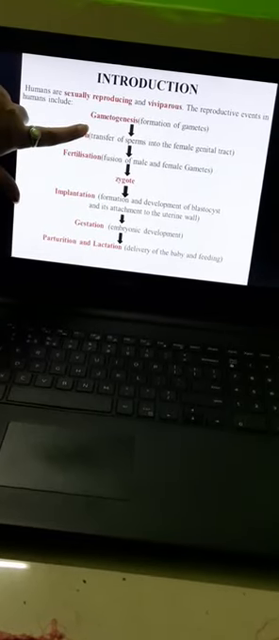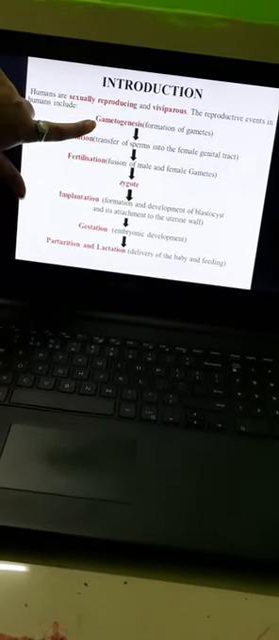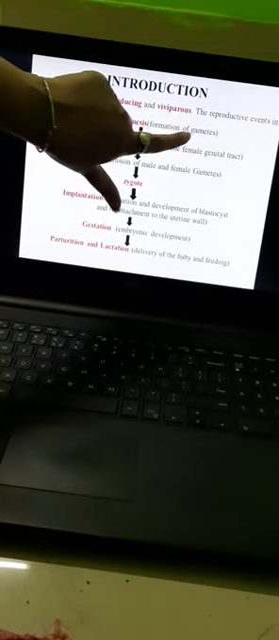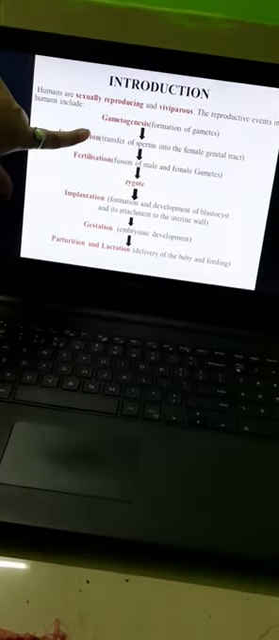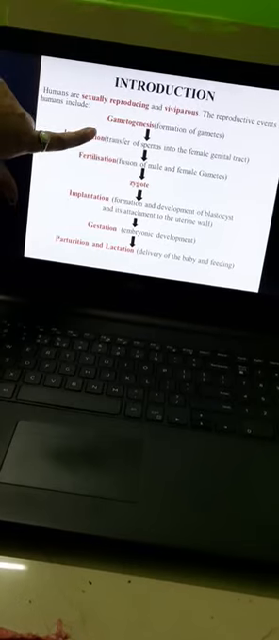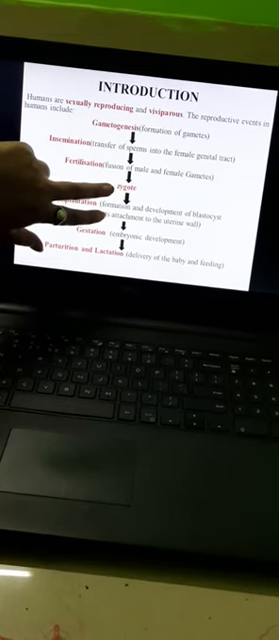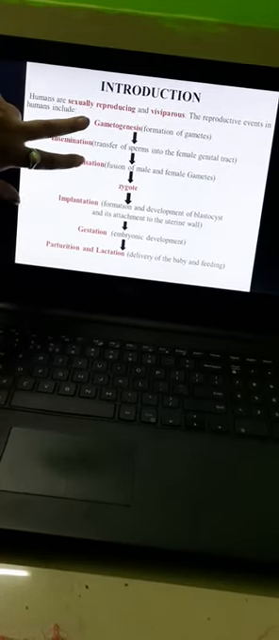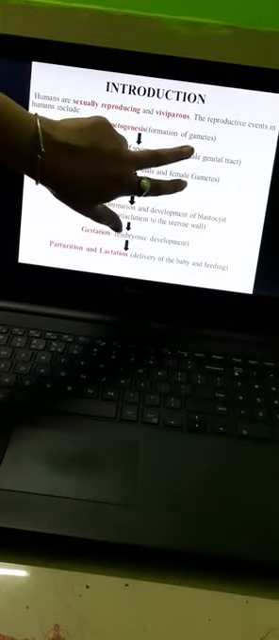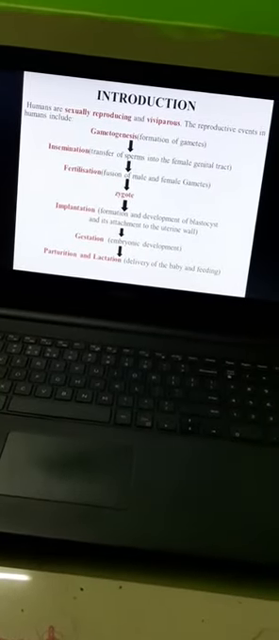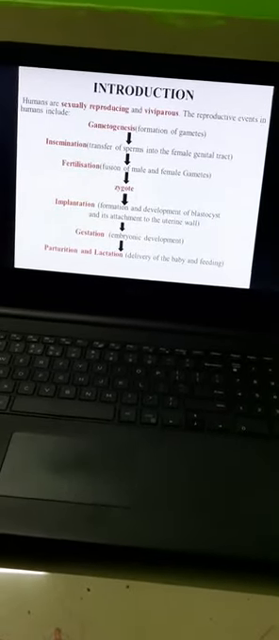So the first event we will study is gametogenesis. That means formation of gametes. What are gametes? Gametes are basically those cells which fuse to form a cell called zygote. Okay, so gametogenesis means formation of gametes. In case of humans, the gametes are sperm in case of male and ovum in case of female.